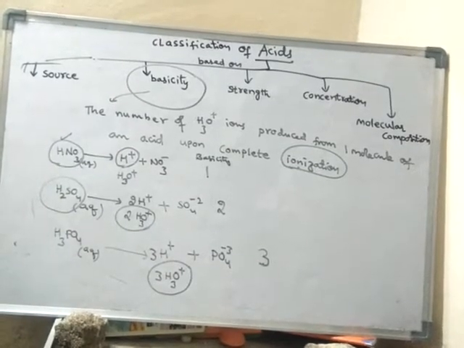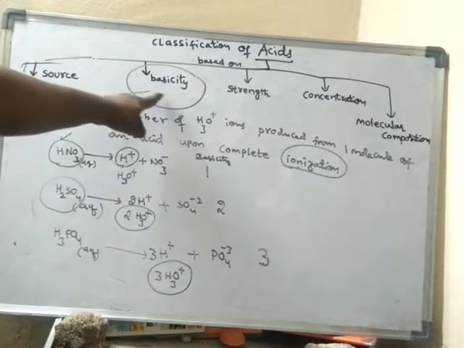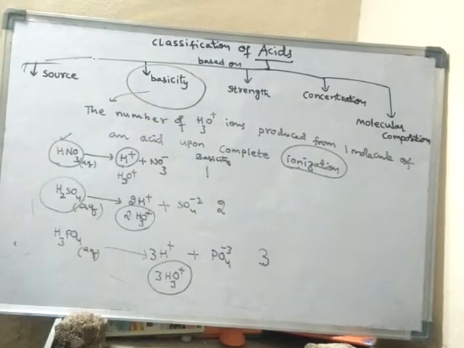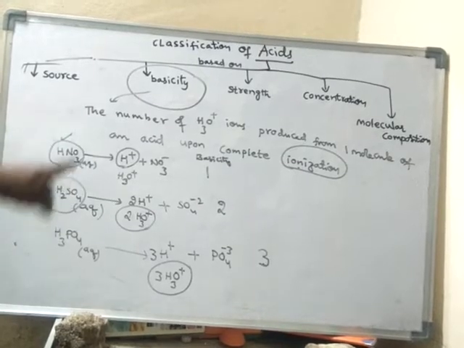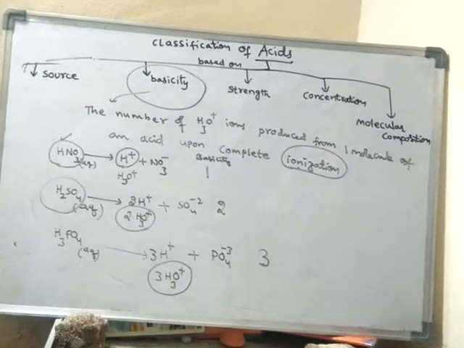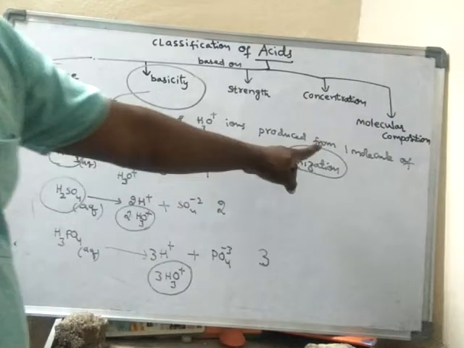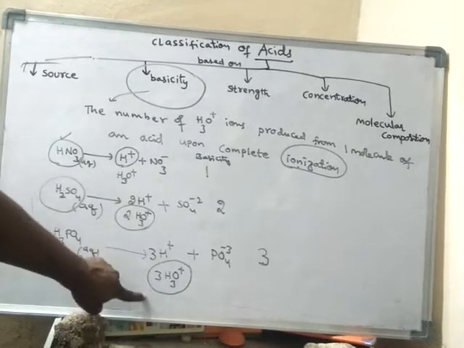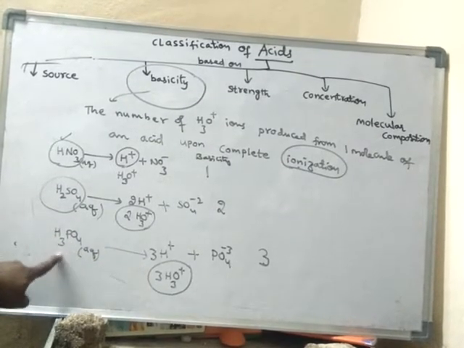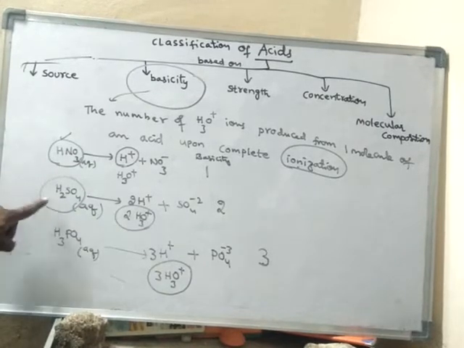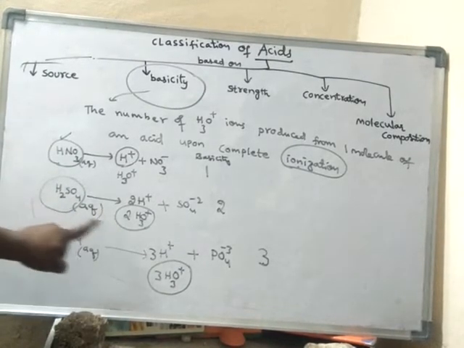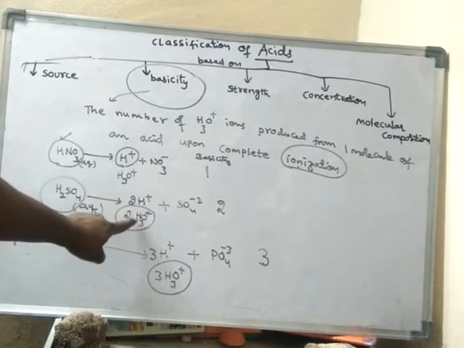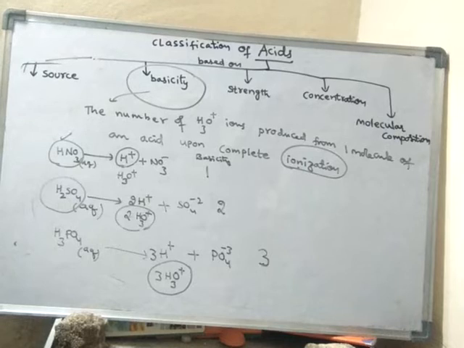All acids will have basicity. What is the meaning of basicity? Basicity means the number of H3O+ ions that acids can produce in water by one molecule of acid. So one molecule of phosphoric acid is producing 3 H3O+ ions. Hence phosphoric acid's basicity is 3. One molecule of sulfuric acid is able to produce 2 H3O+ ions. Hence its basicity is 2, like this.